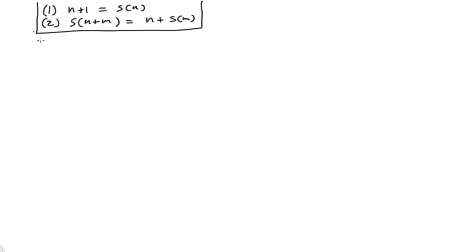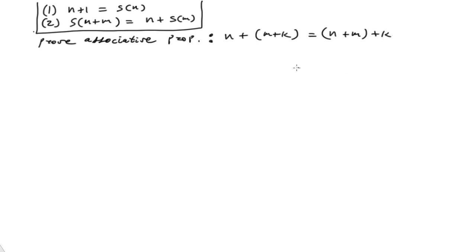And now I want to prove the associative property. Okay, so the associative property is as follows: n plus the quantity m plus k is equal to the quantity n plus m, all plus k. So notice here we have n and m are already well defined within this thing.